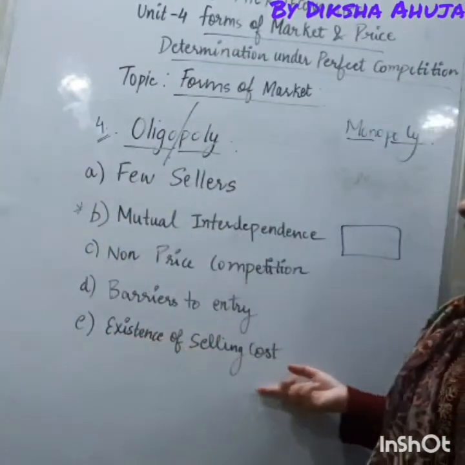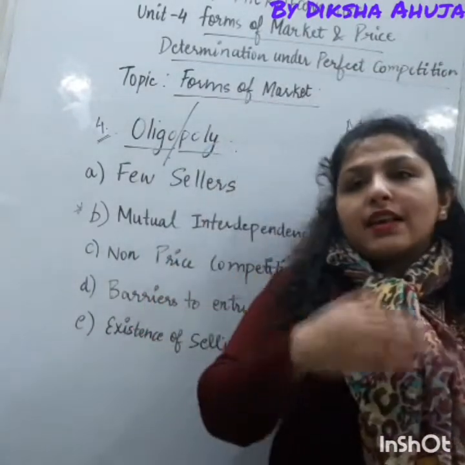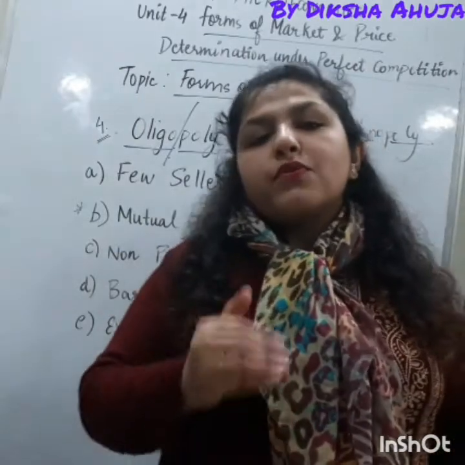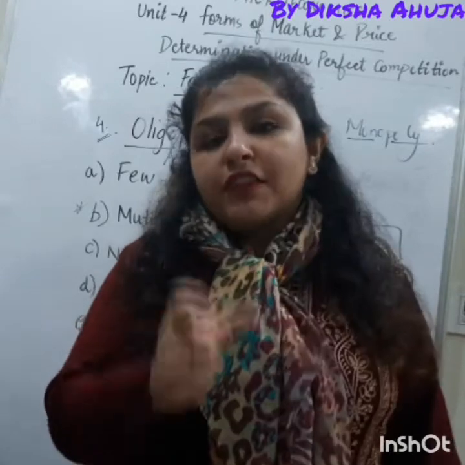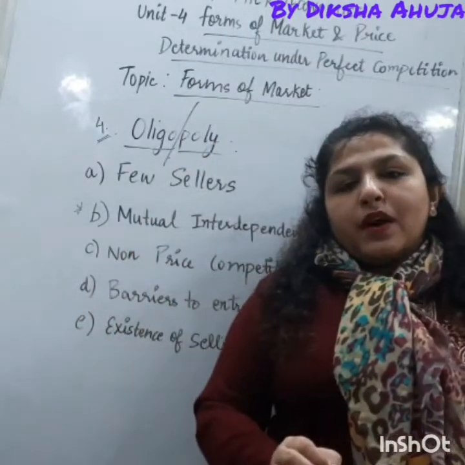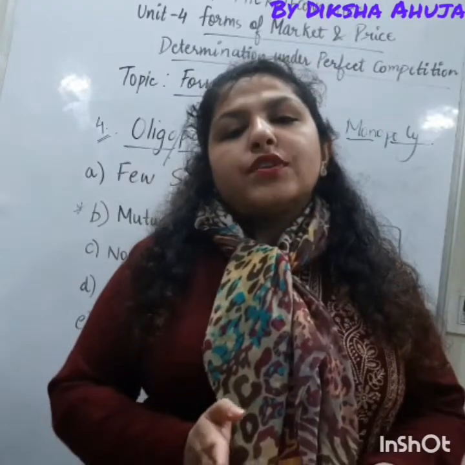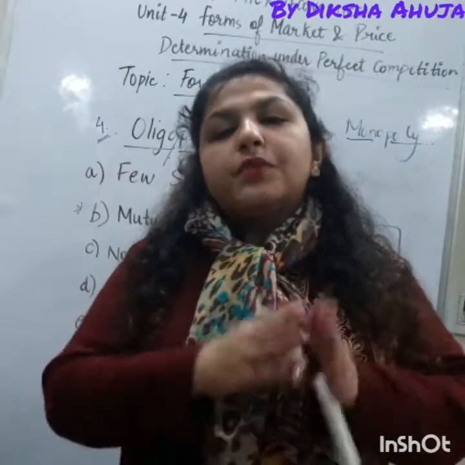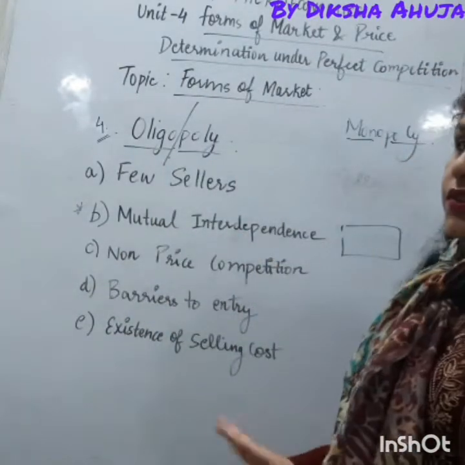So last is selling cost. What do you mean by selling cost? Advertisement cost. Since there are so many competitors here and all are investing a huge amount in the business, there are also costs involved of advertisement. So in this oligopoly market, the firms also spend a good amount of cost on advertisement to make the brand value of their product. Okay, so these are all the features of oligopoly.